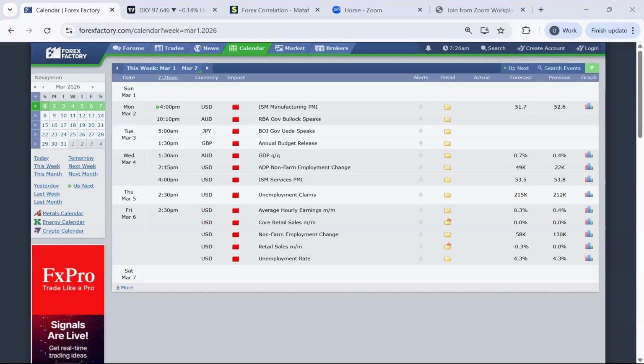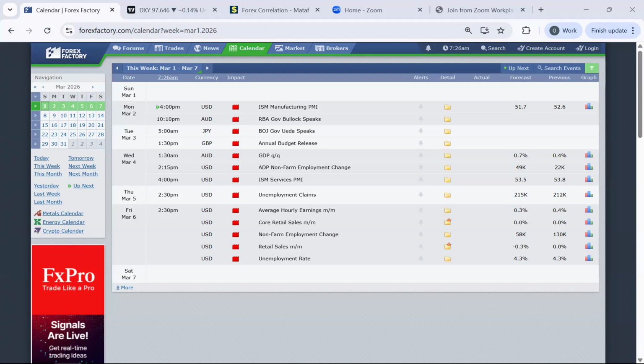I'm a market analyst at FX Pro, and this week covers Monday 2nd to 6th March, 2026. Let's see what we have, starting from the fundamental outlook. On Monday 2nd, we have just two impact news coming up on US dollar and AUD, which is the ISM manufacturing PMI and RBA Governor Bullock speaking on March 2nd.